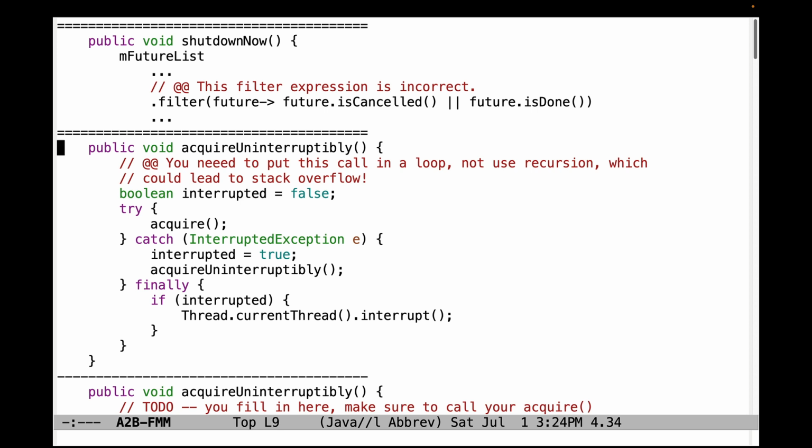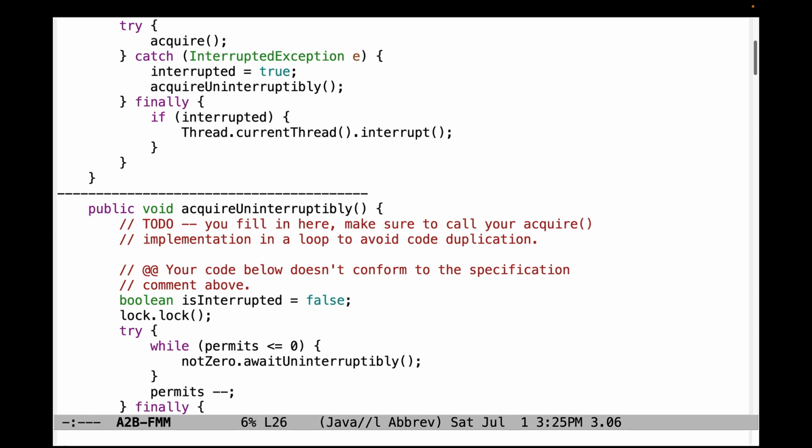Let's now turn our attention to some issues that occur within the SimpleSemaphore.java file. First, this method, acquireUninterruptibly, needs to be using a loop. This code is using recursion, which can easily lead to stack overflow if it keeps having problems when interrupts occur. So make sure that you are using something much more scalable like a loop rather than trying to use recursion in this case.